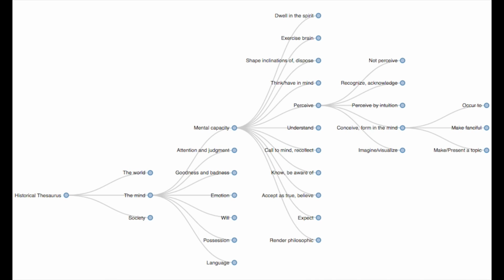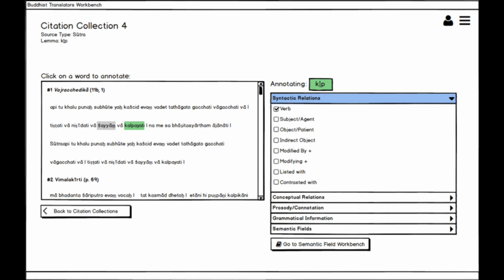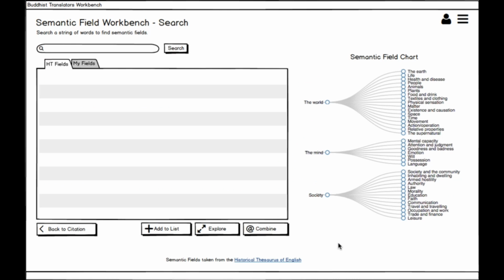taxonomy from scratch. Let's return to our example and see how we can use the historical thesaurus category through BTW to represent the meaning of clip in our citations. We have established that in this passage, clip takes Shyam as its object and acquired the overall meaning of lying down. Let's open the semantic field workbench to retrieve a semantic category corresponding to this meaning in the historical thesaurus.